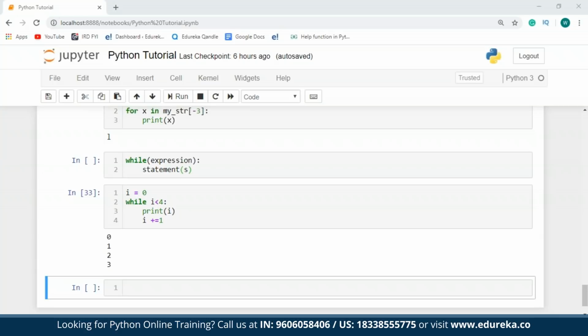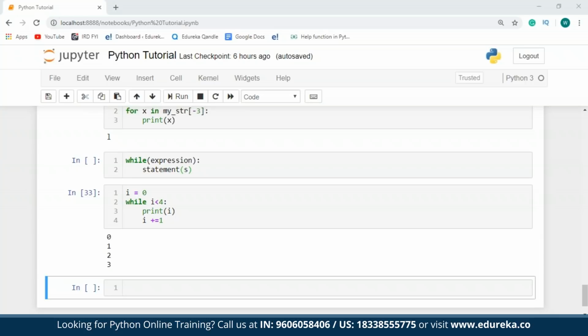So now moving on towards something very important, which is the loop control statements. I'm sure many of you all would have come across statements such as break, pass, continue, etc. These statements are nothing but the loop control statements. The loop control statements are used to control the flow of the loop or to alter the execution based on a few specified conditions. In Python, we have break, continue, and pass as the loop control statements.